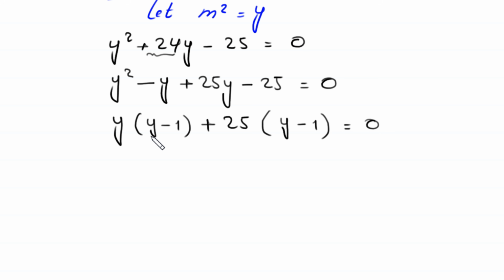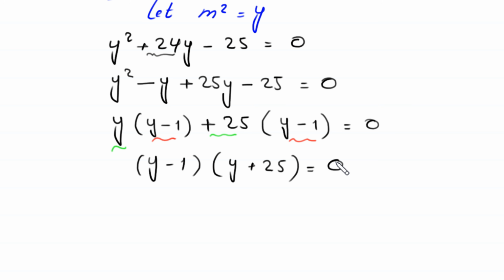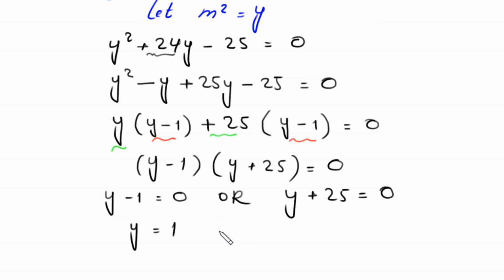Now this y minus 1 and this y minus 1 is common, so we factor out this y minus 1. In bracket left this y and this plus 25. In bracket left y plus 25 is equal to 0. From here either this y minus 1 is equal to 0 or this y plus 25 is equal to 0. From this equation we get the value of y is 1, and from this equation we get the value of y is negative 25.